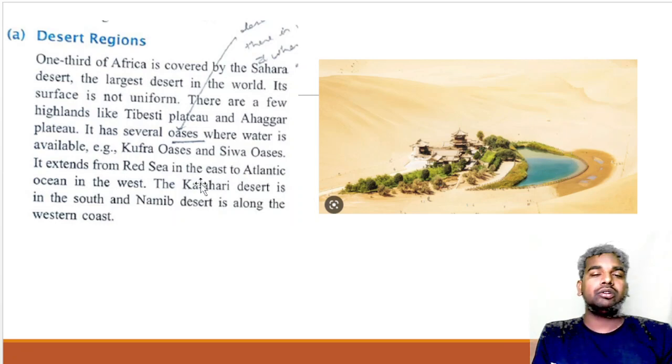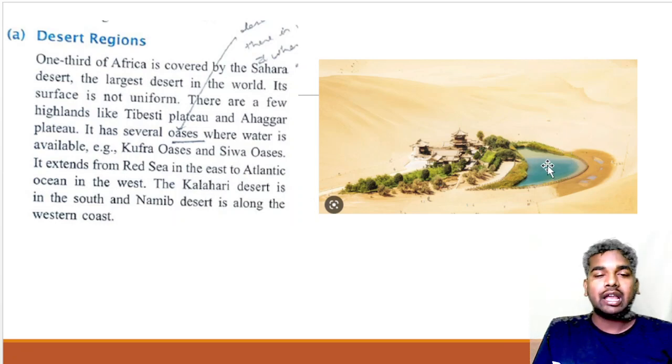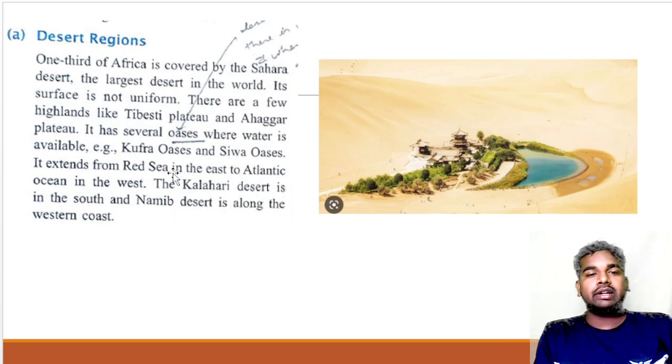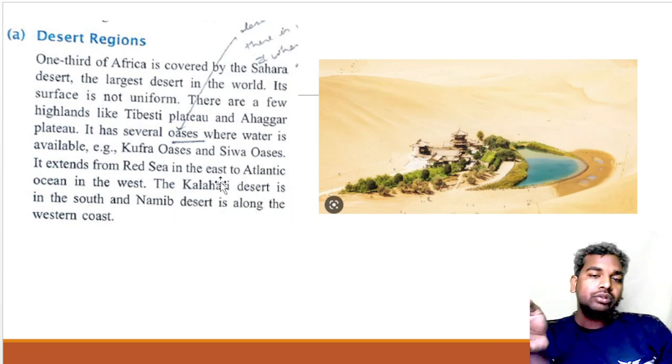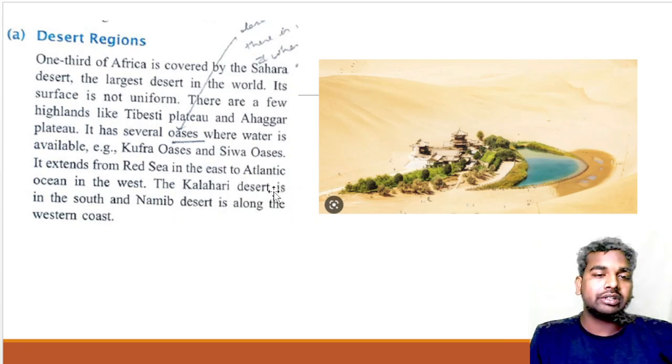You are going to find several oases that have water, that is Kufra Oasis and the Siwa Oasis. It extends from the Red Sea in the east to the Atlantic Ocean in the west. Talking about that desert, it is the extension.